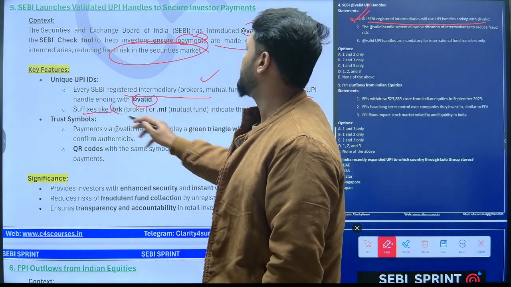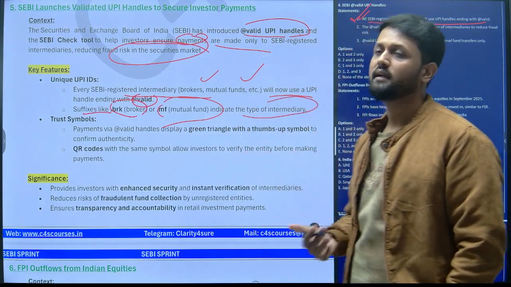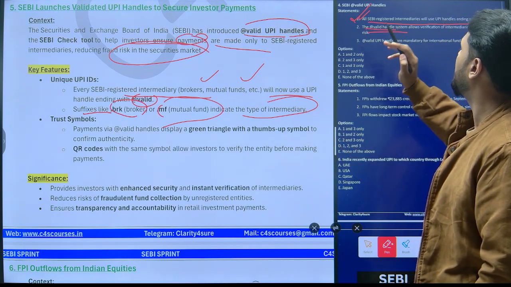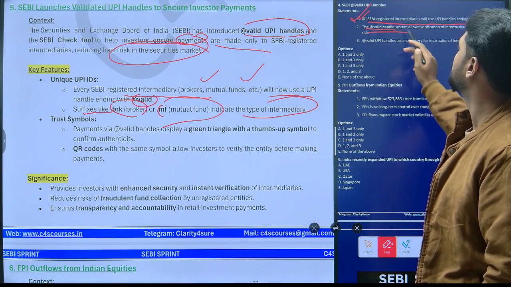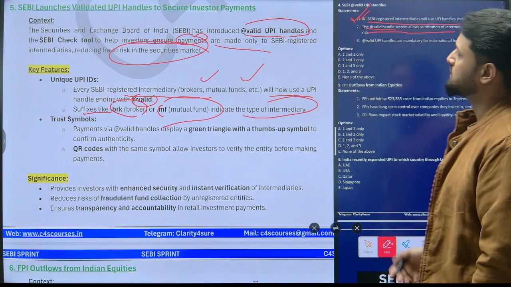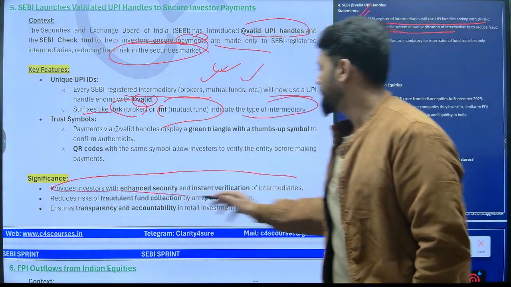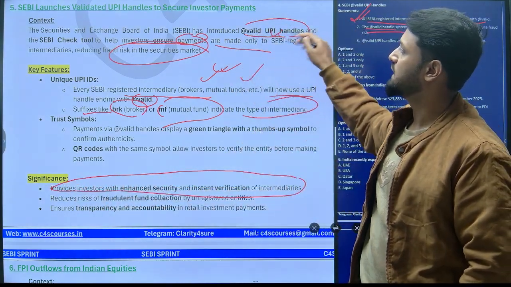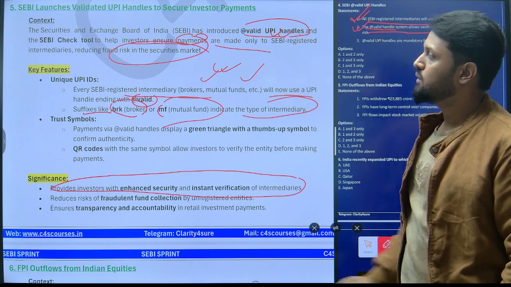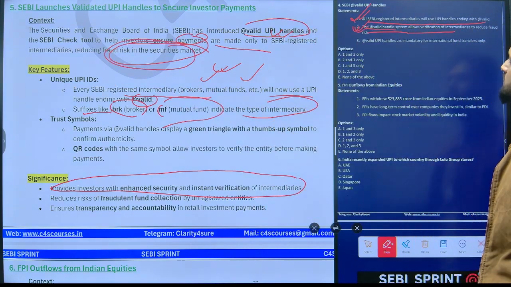Suffixes like .brk for brokers or .mf for mutual fund indicate the type of intermediary they are, obviously. The third one is UPI. The second statement was: the @UPI valid handle system allows verification of intermediaries to reduce the fraud risk. So this particular framework, this particular checklist has been launched in order to reduce the fraud risk in the security market, right? So your second statement is absolutely correct.